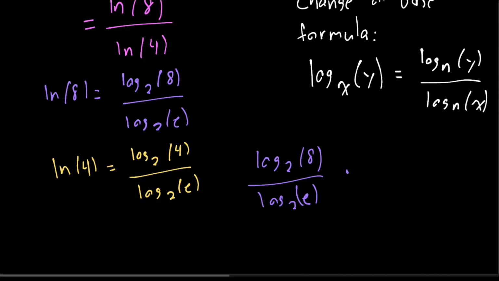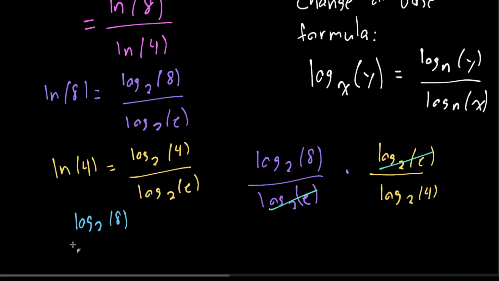I'm going to just multiply it by its reciprocal: log base 2 of e over log base 2 of 4. Looky here, that's nice. Those two cancel. And now we're left with log base 2 of 8 over log base 2 of 4.